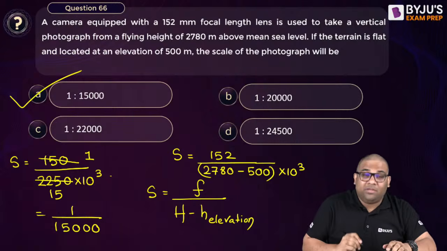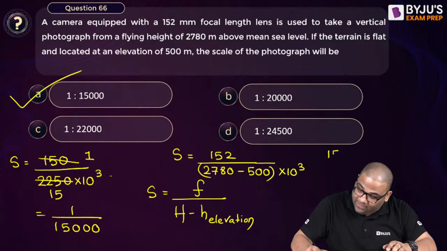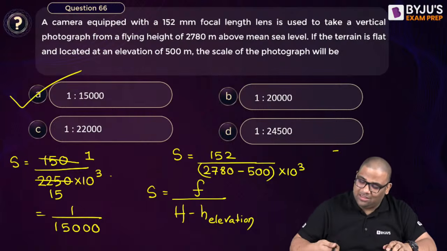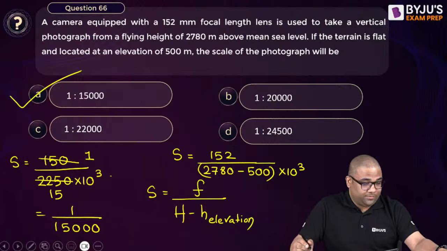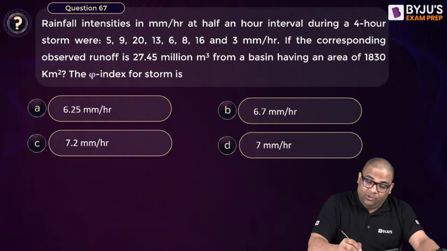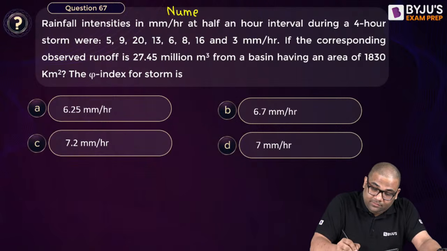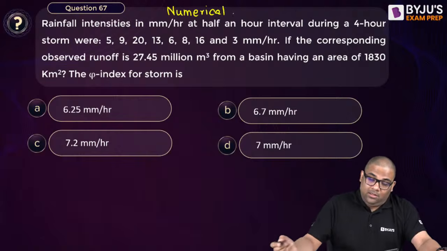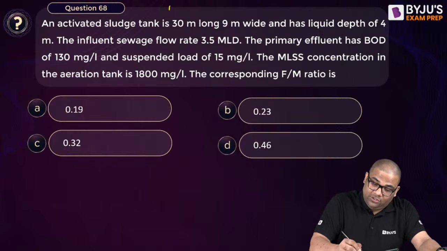So you see, by approximation also you can do. This is 150 by what? I just did some approximation. It was 2270, I can write down 50, na. Yes. Next question. Again, this is numerical, so we'll attend at the end. Okay. This is also numerical, so we'll attend at the end.